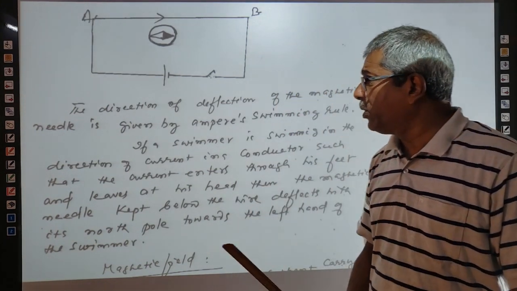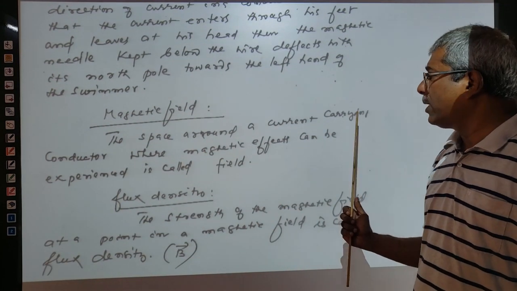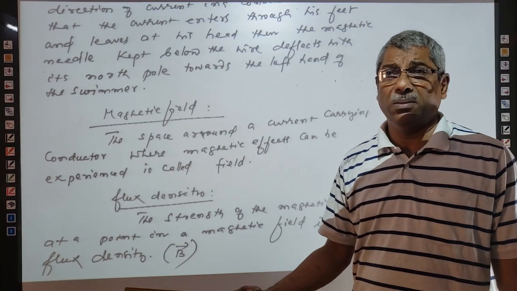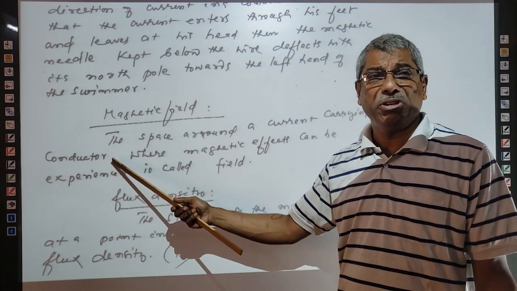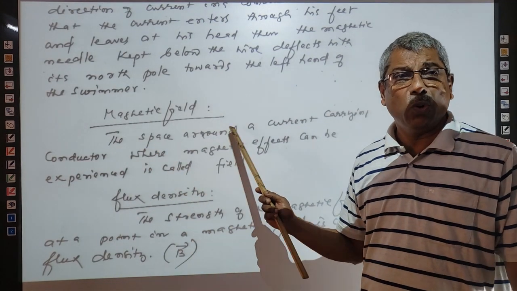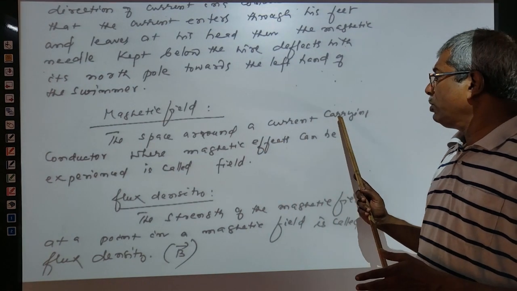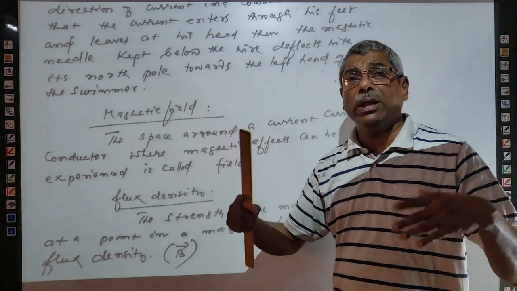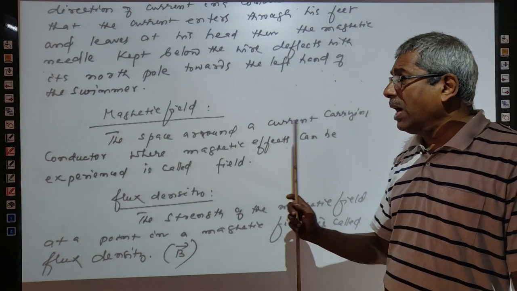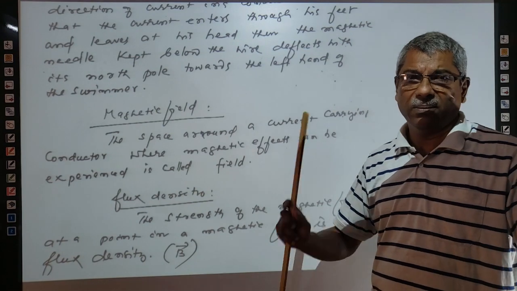Now we are going to explain what is called a magnetic field. A magnetic field is the space around a current carrying conductor or a magnetic pole. Around a magnetic pole or magnet, a magnet being a magnetic dipole. The space around a current carrying conductor or a magnetic pole where the magnetic effect of that can be detected or experienced is called a field.